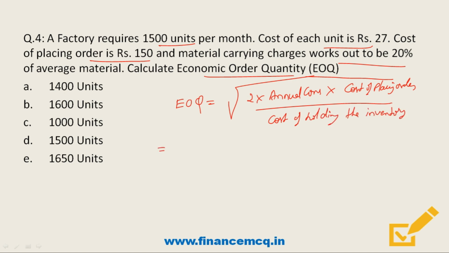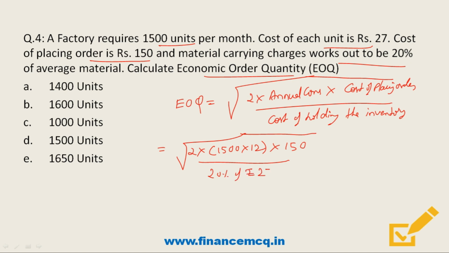So friends, if we put the data in this formula, it will be 2 into annual consumption. Here we have the per month consumption. To calculate the annual consumption, we'll have to just multiply this value with 12. And friends, cost of placing order is given as rupees 150. And friends, cost of holding inventory will be calculated as 20% of rupees 27. So friends, if we solve this, we will get 2 into 18,000 into 150 divided by 5.4.